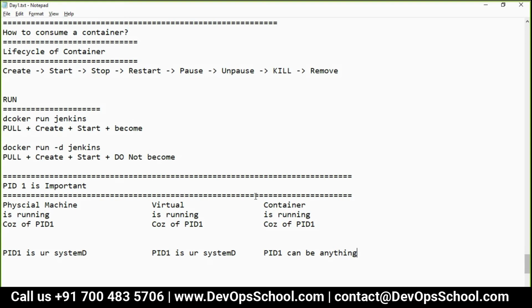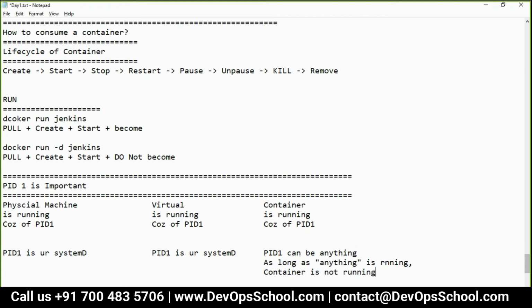But understand what I'm trying to say: as long as this anything is running, the container is running. If anything is not running, the container is not running.